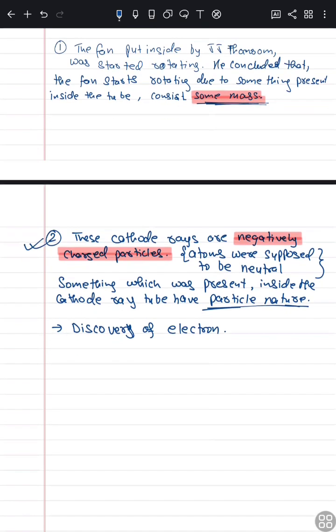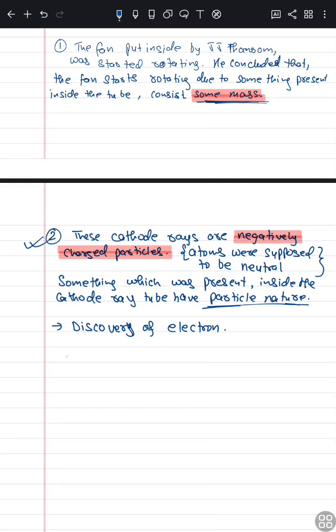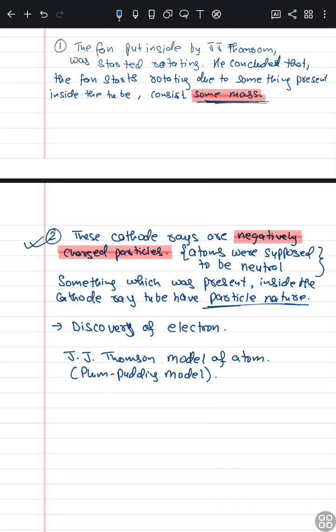Then a theory came from J.J. Thomson, which we call the J.J. Thomson model of atom. And what does this model say? It is also known as the plum pudding model, in which he said,